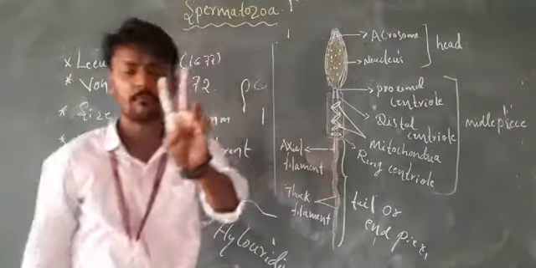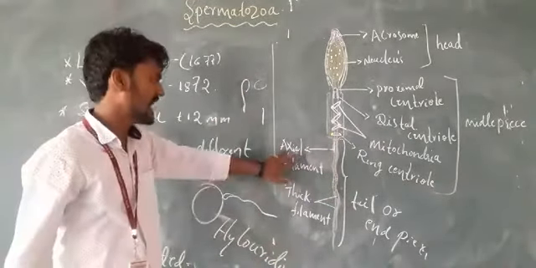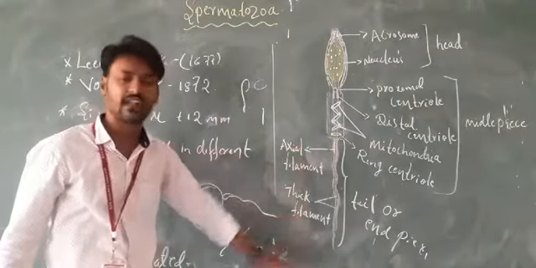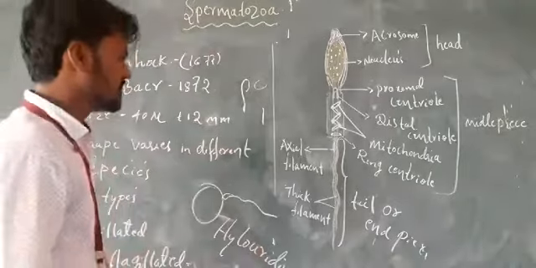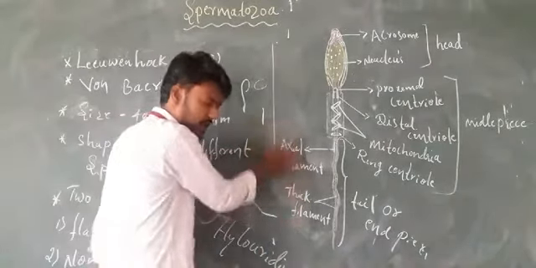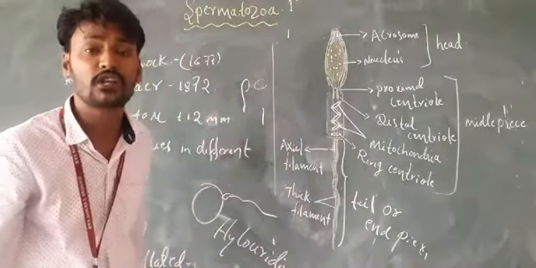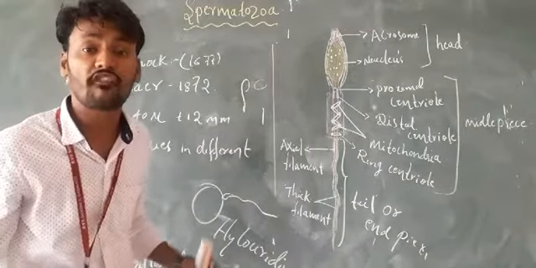two different types of filaments: the axial filaments, and another one, the thick filament. These are also called microtubules, microfilaments.